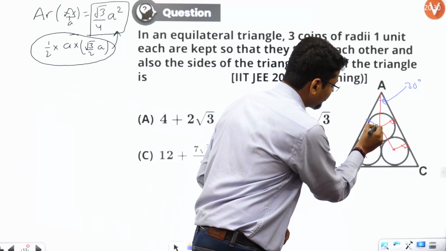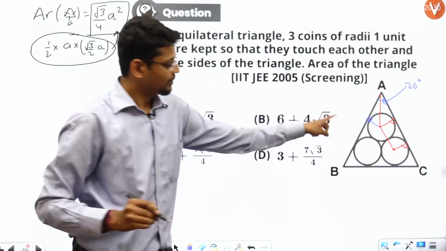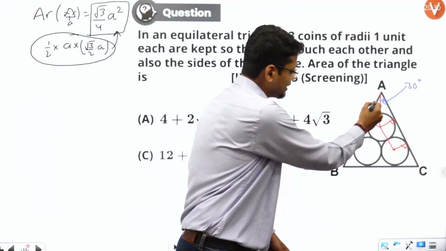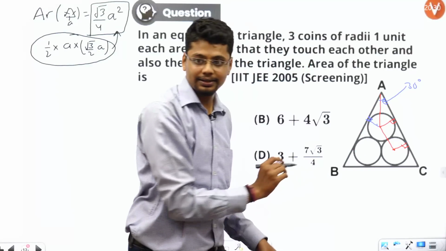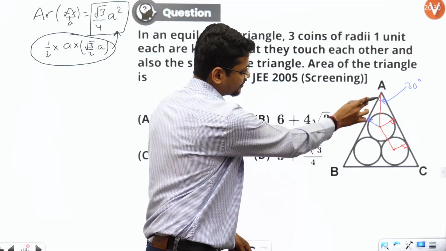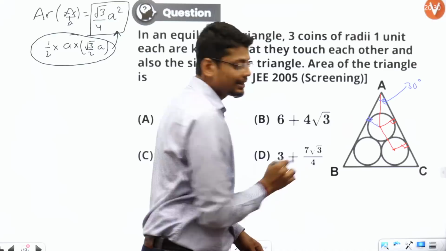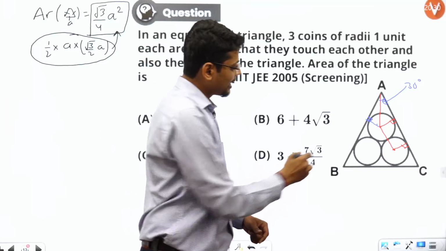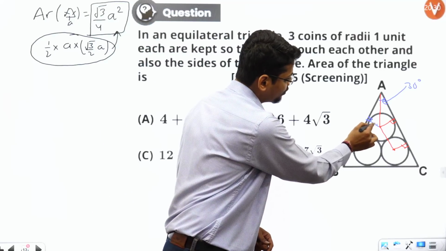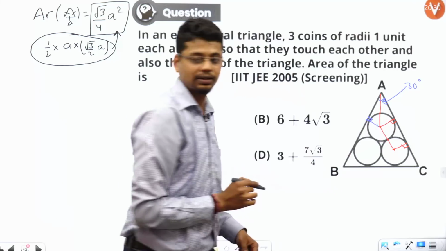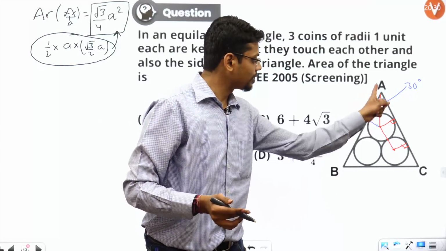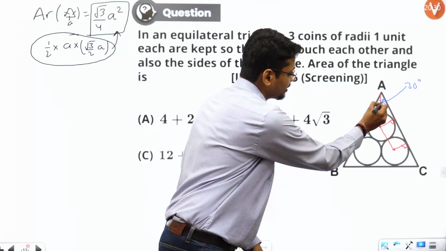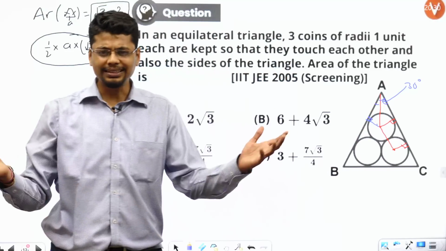If I join this way, in these two triangles there is a common side, and both are 90 degree. And this side is also equal to radius 1, and this is also equal to radius 1. So by RHS congruency, these two triangles are congruent, so this should also be 30 degree and this should also be 30 degree. That's it, simple.